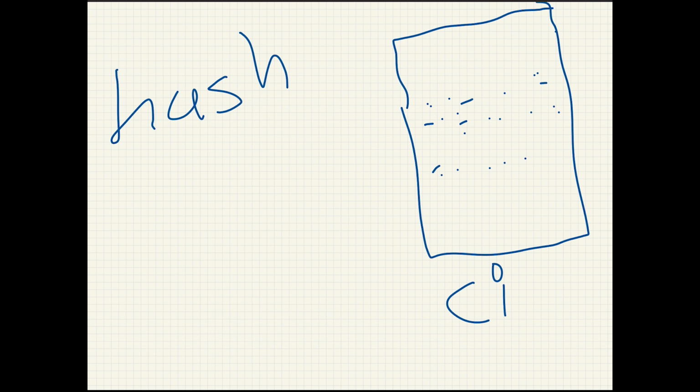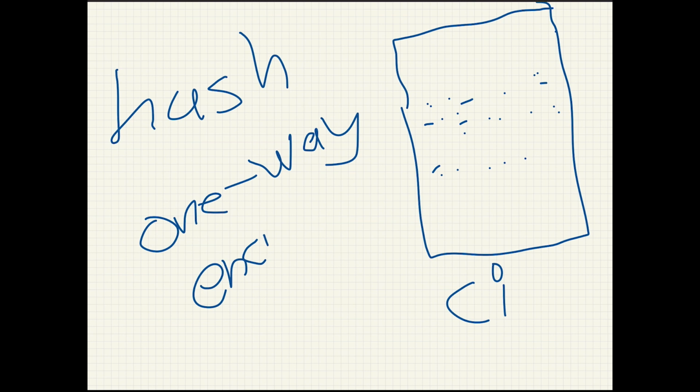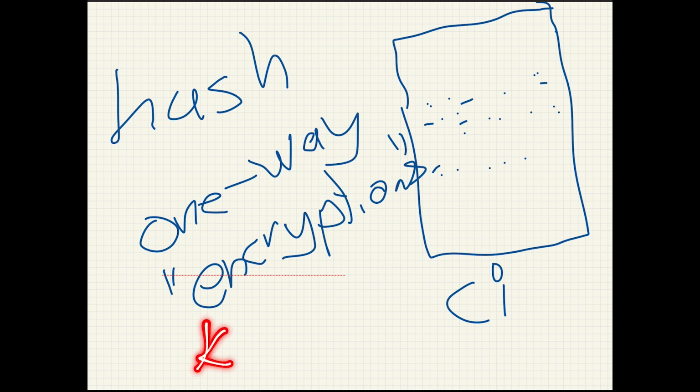A hash is a one-way encryption, between quotes, because it's not really encryption. It's hashing, but you can describe it in one sense as a one-way encryption. So if we take our key, for example, we can turn it into a string of bits.